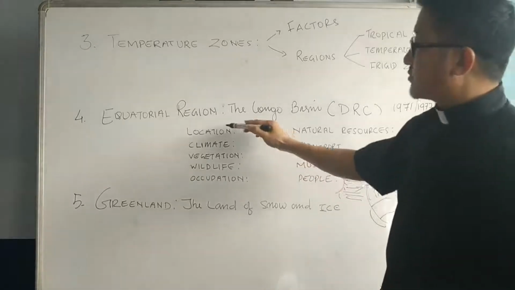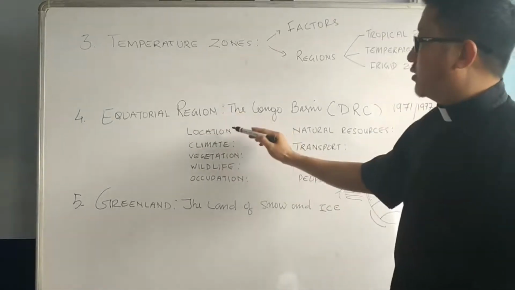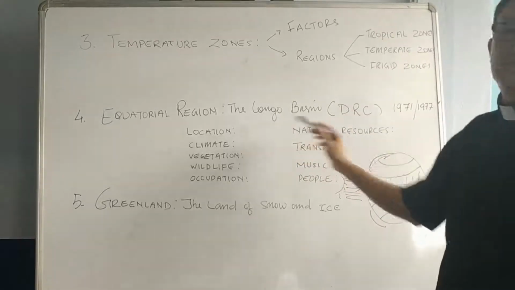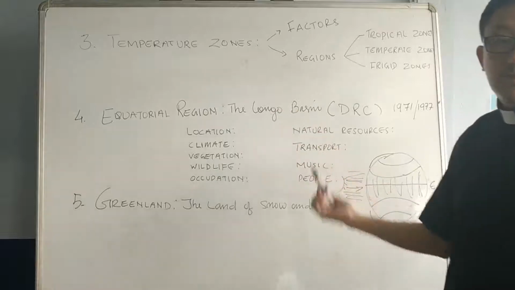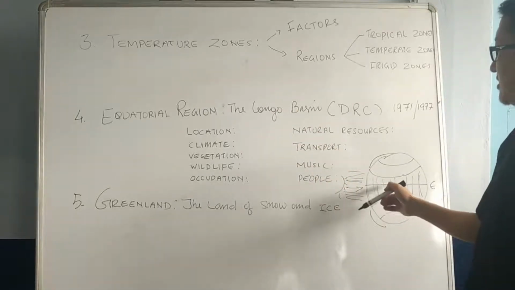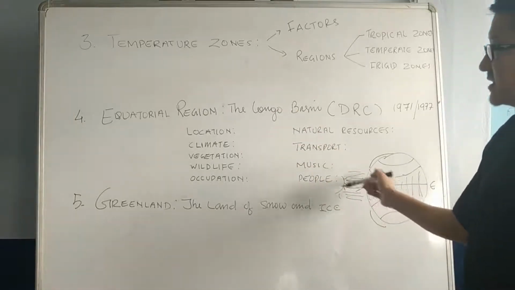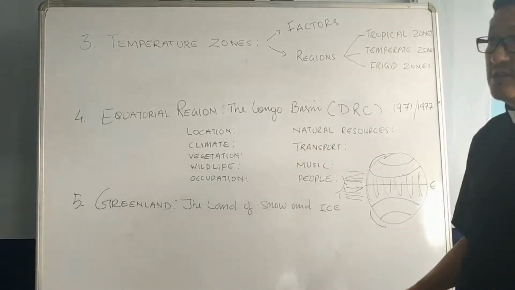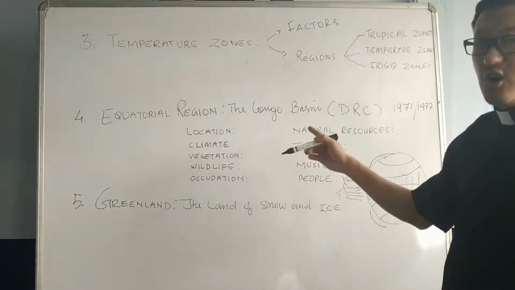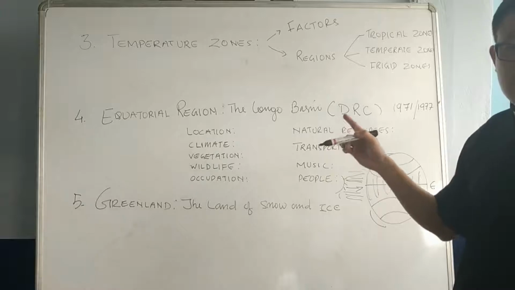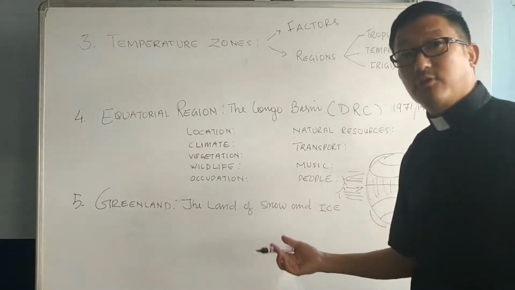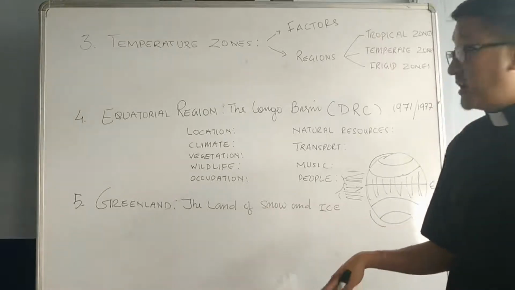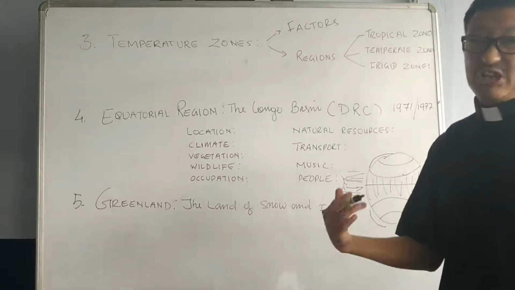Alright, and the subtopics we have studied in this: the location of this Congo Basin, where does it fall, heart of Africa we say, and the climatic condition, what kind of climate do they have? They have a very hot and humid climate. Summer is very long and very hot and harsh, lot of sunshine. Only in the morning you will have sunshine, and in the afternoon by 4 o'clock you will start having rain. So therefore, lot of rain also, very sunny days also.